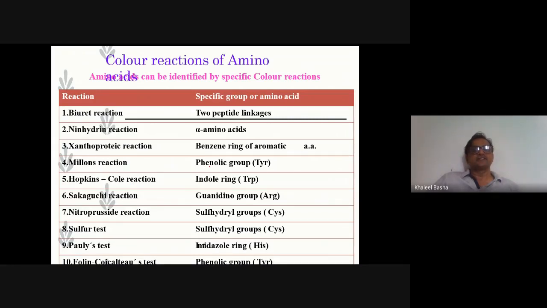Millon's reaction is due to the presence of a phenolic group like tyrosine. Hopkins-Cole reaction is for the indole ring, that is tryptophan. Sakaguchi reaction is for the guanidino group, as in the amino acid arginine. Nitroprusside reaction is for the sulfhydryl group, SH group, present in cysteine, and the lead sulfide test is also for the sulfhydryl group, cysteine. Pauly's test confirms the imidazole ring, that is histidine. Folin-Ciocalteu test is for the phenolic OH group present in tyrosine.